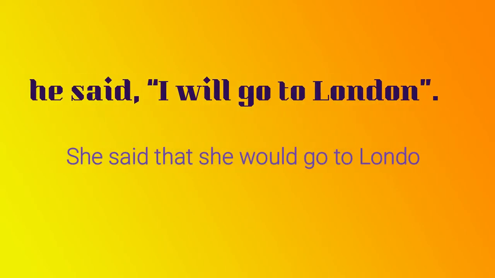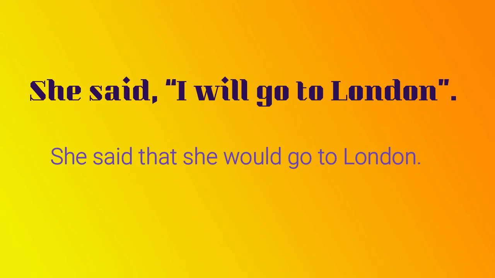Well, students, we have one more example. She said, I will go to London. She said is a reporting clause. Said is a reporting verb in past tense. I will go to London is in simple future. Now, she said that she would go to London. Expressing future time, so we use would. Is it clear?